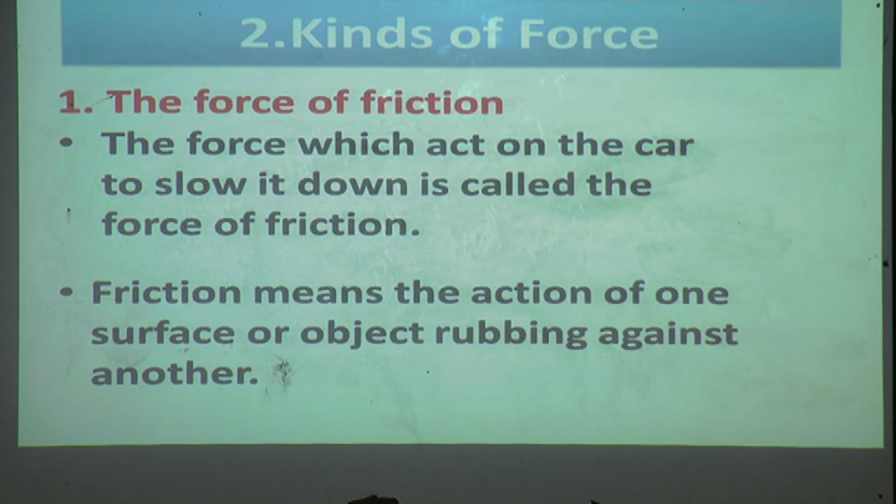Because the surface of the car or the tire and the surface of the floor are rubbing against each other, so because of friction it will stop.